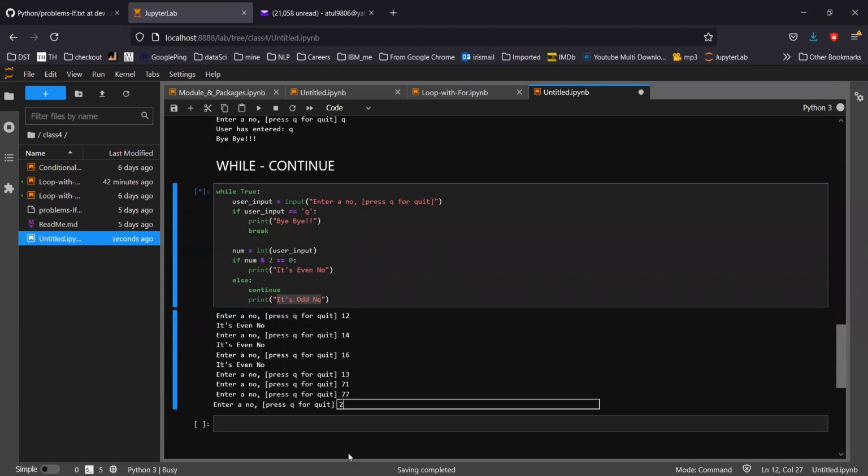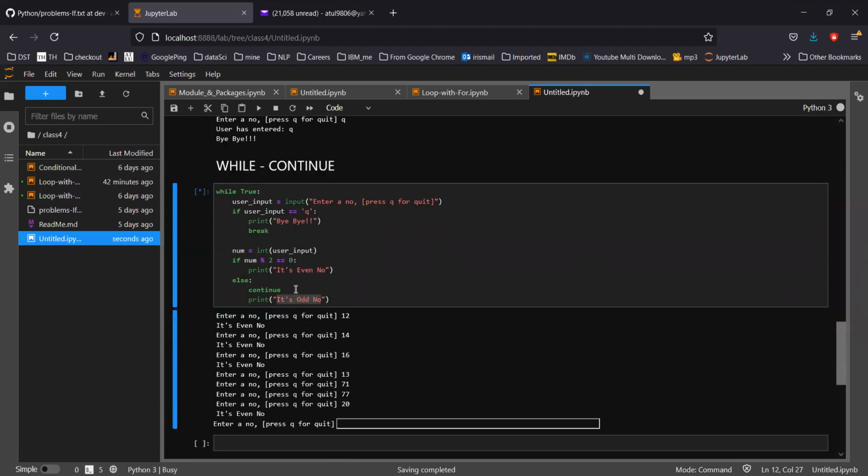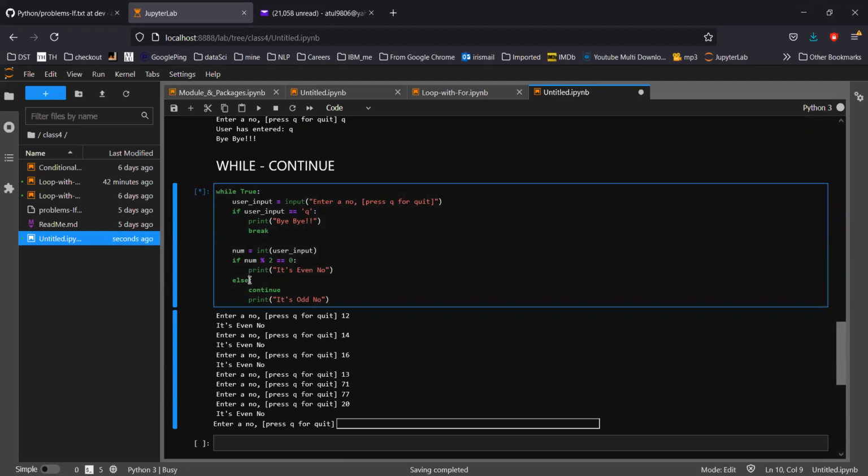And as soon as I enter 20, it will print that. The reason is when it goes to the else part, continue, as the name says, will skip the remaining lines of code and go back to the very start of the loop. So as soon as the control comes to continue, it will skip this part and go back to the top, and that's why it never prints odd number.